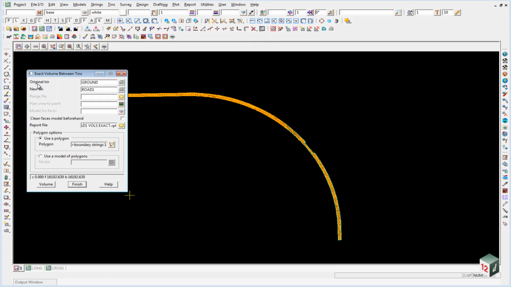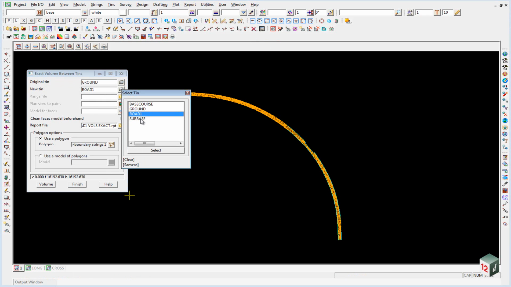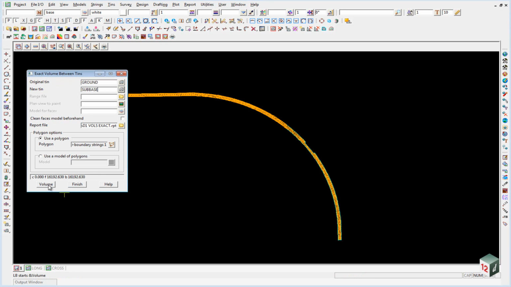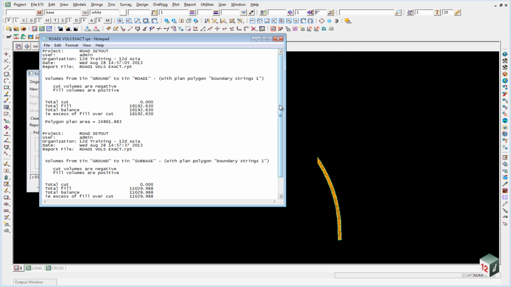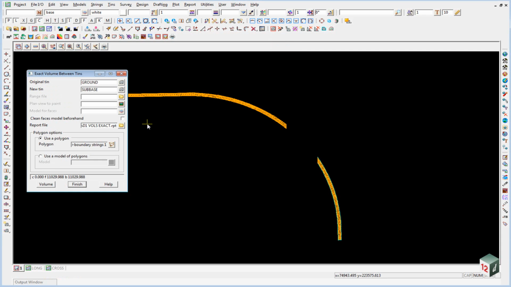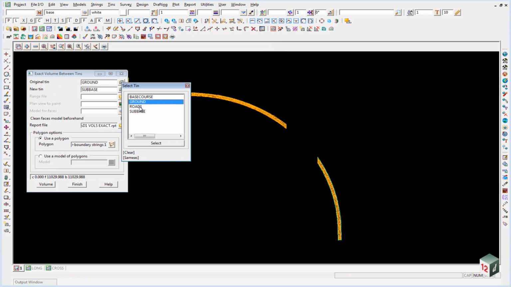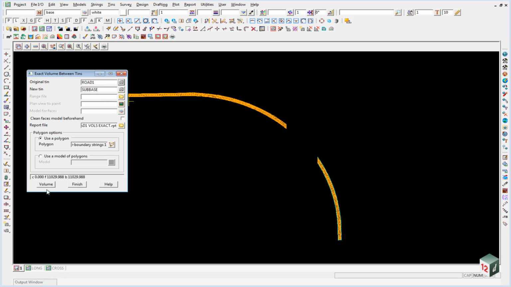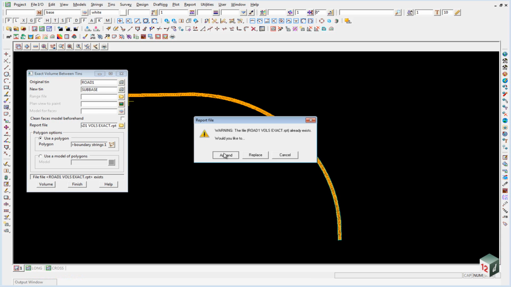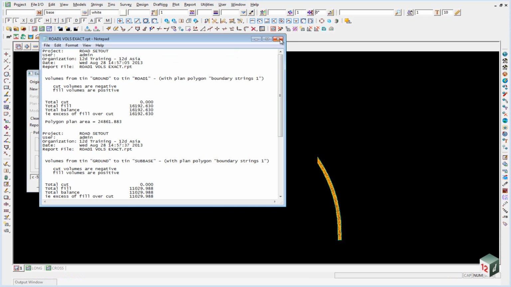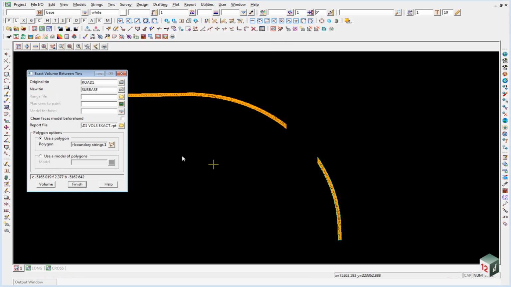So the second report was from the original tin, was the ground, and it went down to the subbase. And we can hit volume, append. Once again, you can see it appends to the volume report. We'll close that down again. The next one went from our design surface down to our subbase. So Road 1 down to subbase. We hit volume and append. We can close this down.